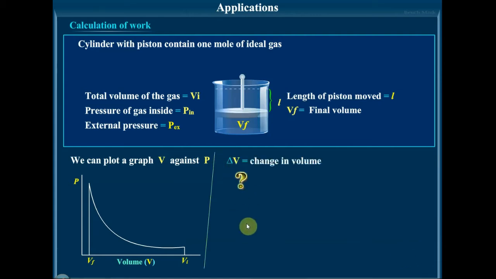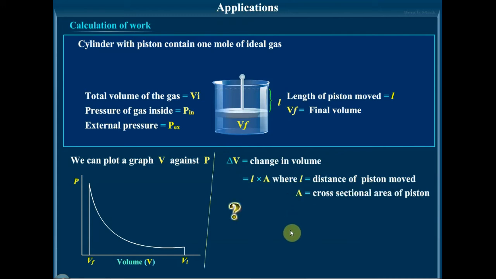Delta V is the change in volume, which is equal to L into A, where L is the distance of the piston moved and A is the area of cross section.